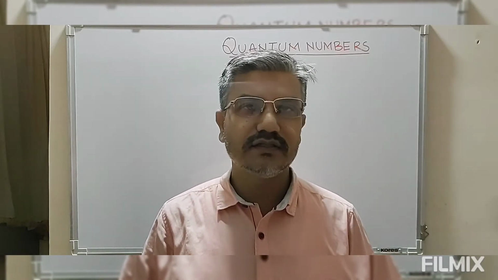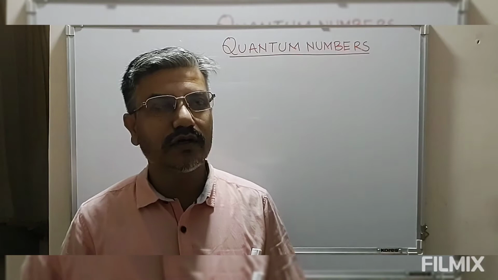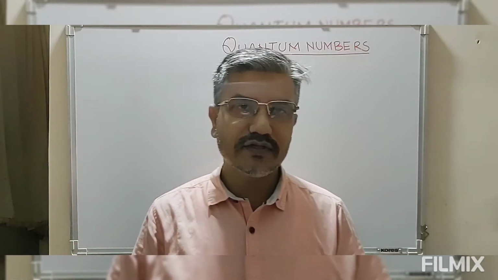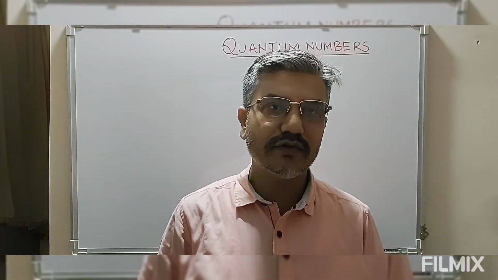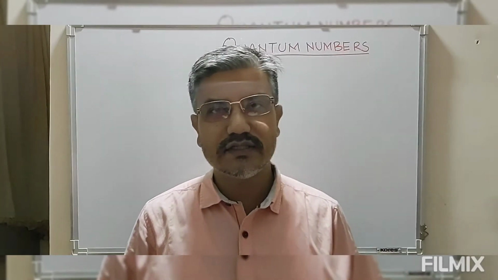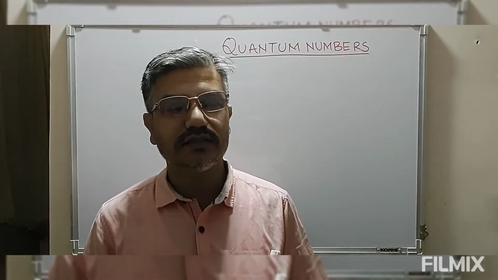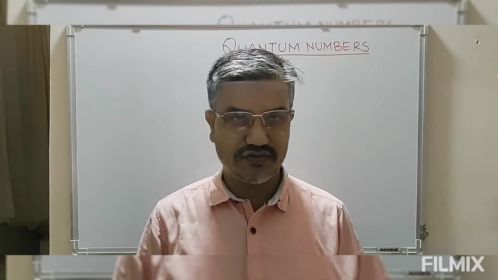Today's video lecture, we are going to discuss the quantum numbers. Having discussed the Schrodinger wave equation, which deals with the wave as well as the particle nature of electrons.